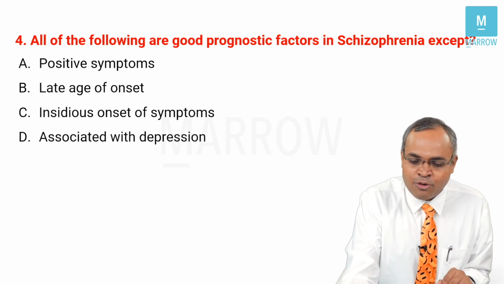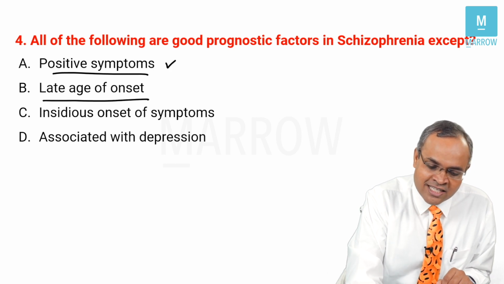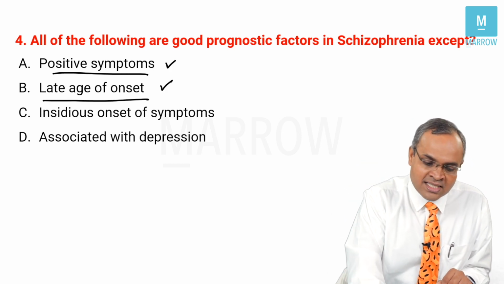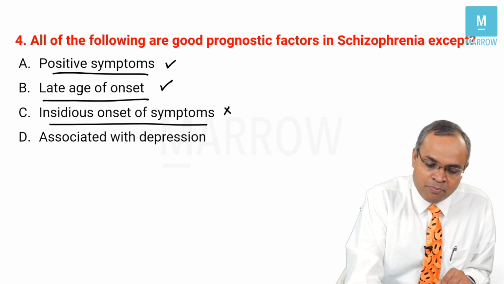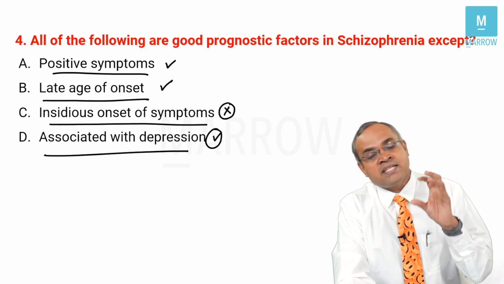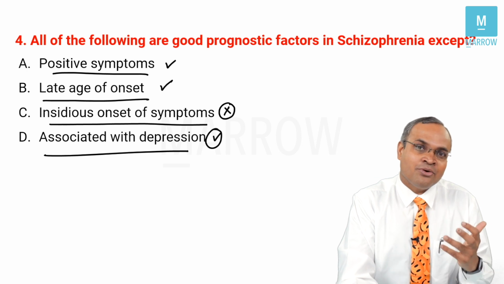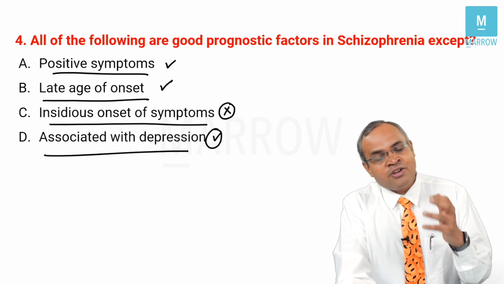All of the following are good prognostic factors except: positive symptoms is good prognosis, later onset is good prognosis, insidious onset is bad prognosis, associated with depression is good prognosis. I told you, right? If the patients have a lot of mood symptoms, manic symptoms, depressive symptoms, then the prognosis is good. Understood? So it's important for you to remember a patient who is very disturbed, violent and agitated and psychotic, right? They might respond much better compared to somebody who is extremely withdrawn, apathetic and having a lot of negative symptoms in schizophrenia. Getting it?